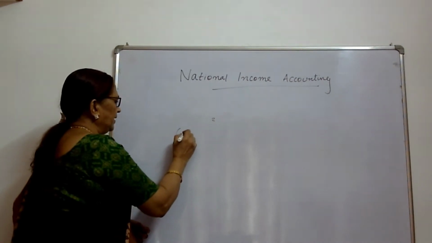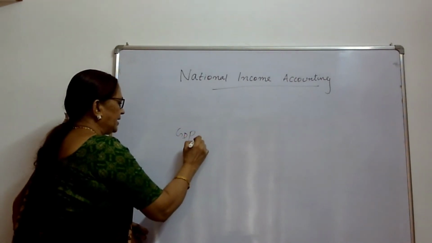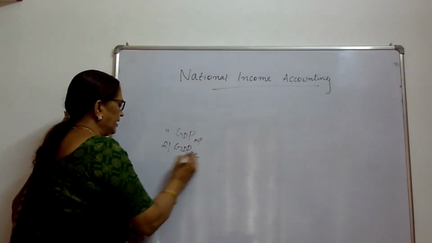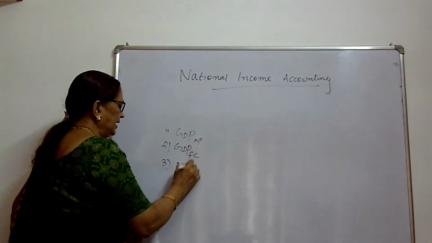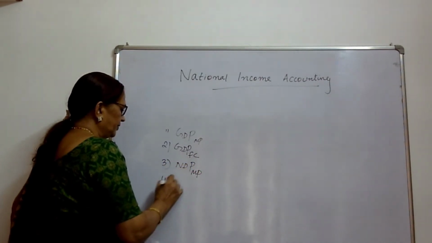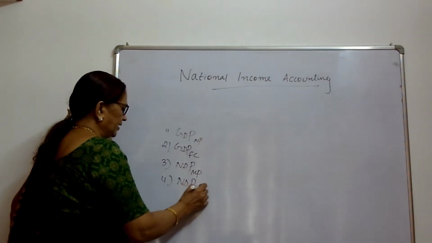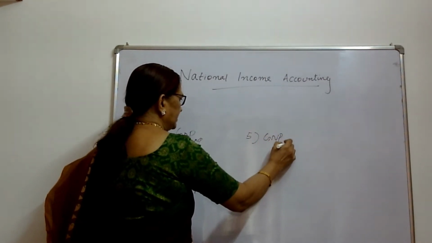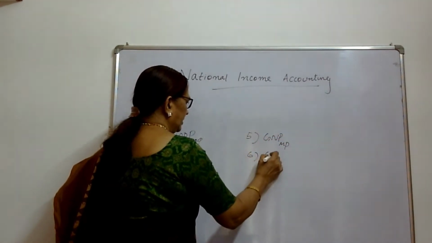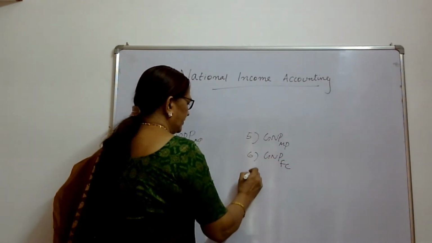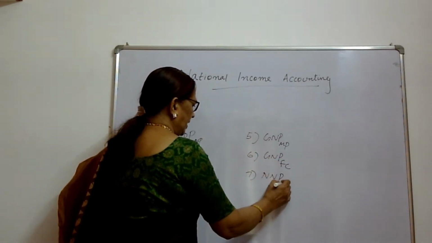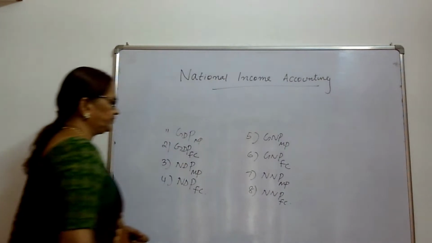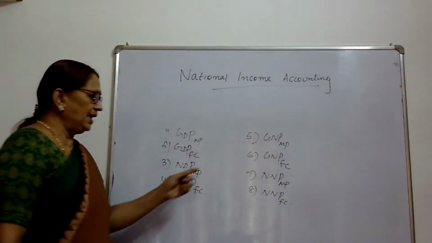It is GDP at market price, GDP at factor cost, NDP at market price, NDP at factor cost. Then GNP at market price, GNP at factor cost, NNP at market price, and NNP at factor cost. So 8 aggregates are there.